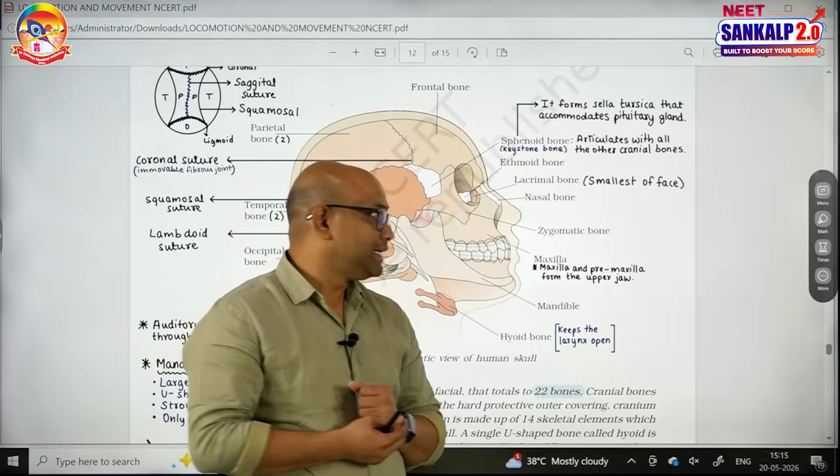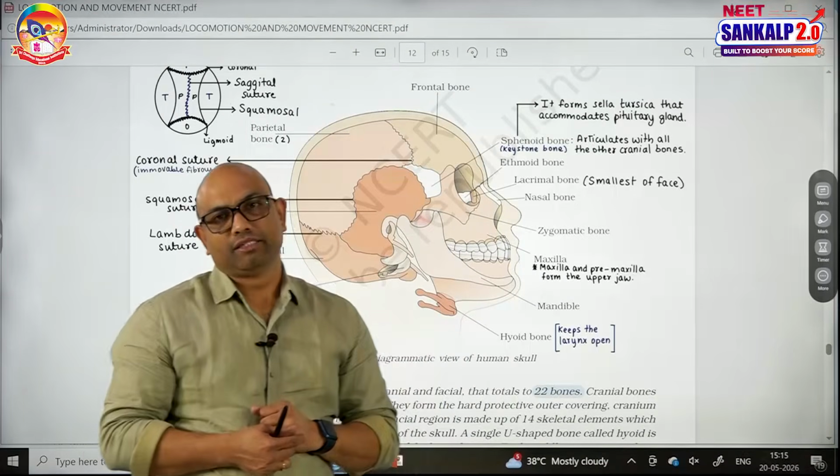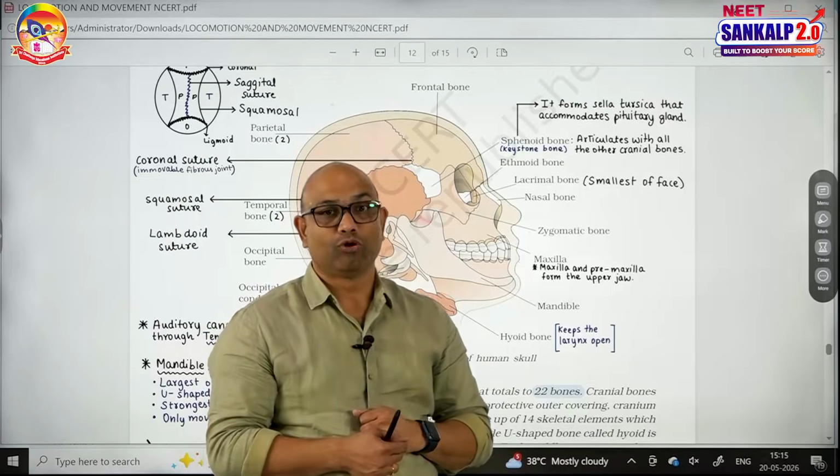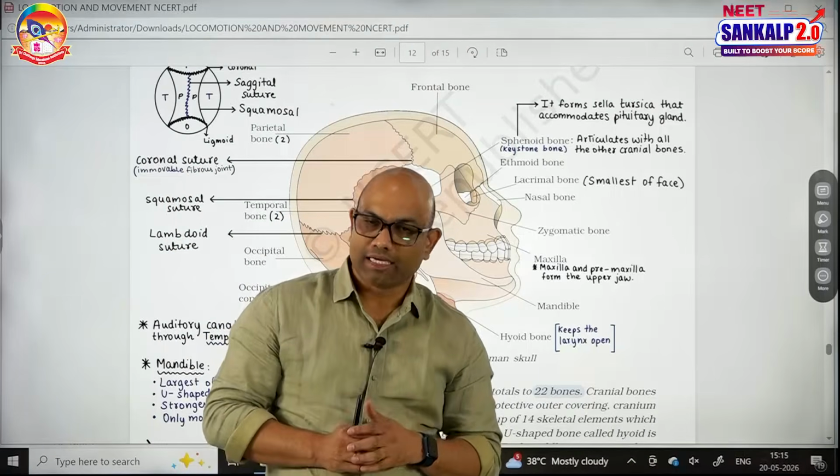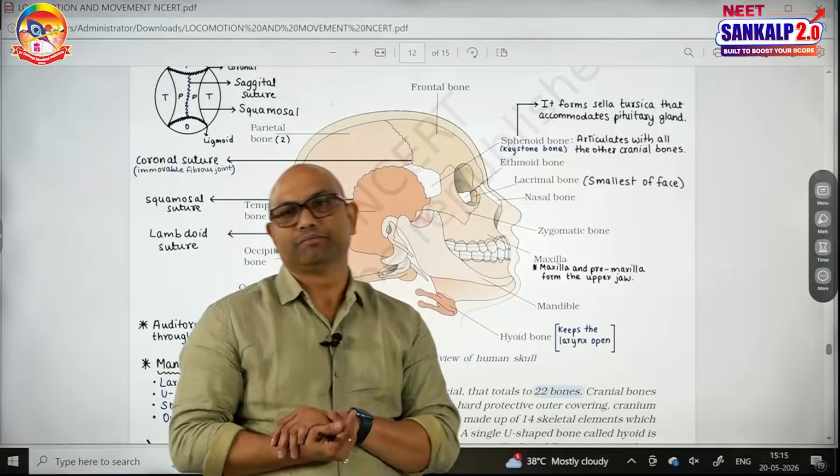And regarding the ethmoid and sphenoid, especially this sphenoid bone is said to be the keystone bone because it is in contact with all the other bones of the cranium.